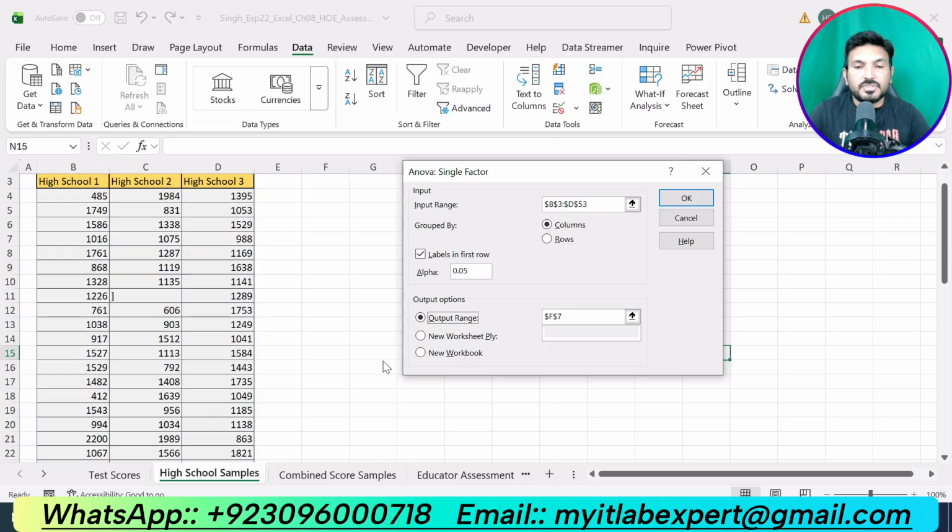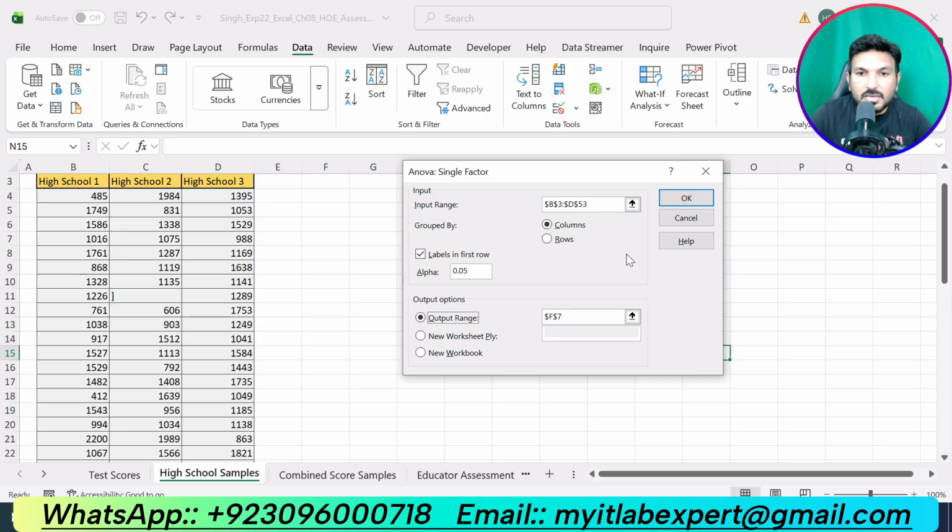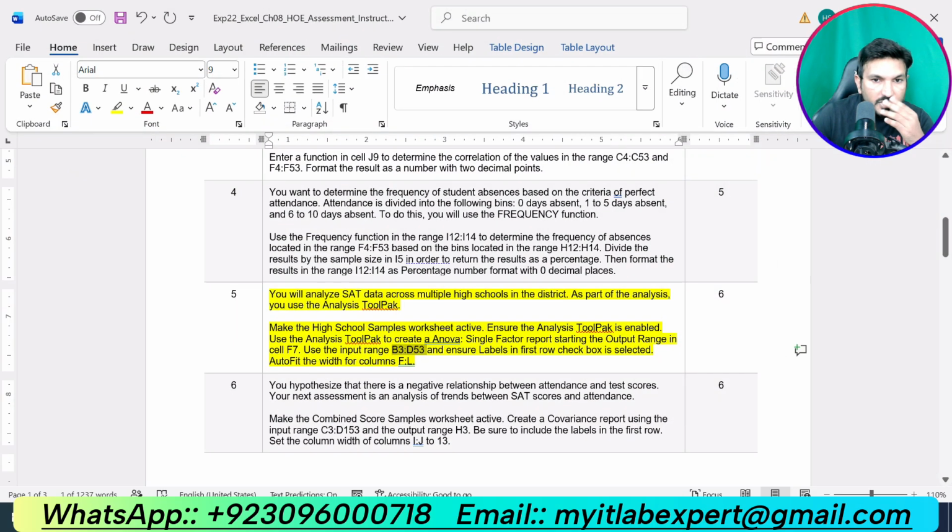B3 up to D53. Why is it giving me an error? B3 up to D53.